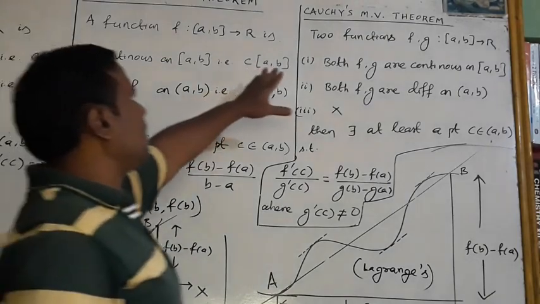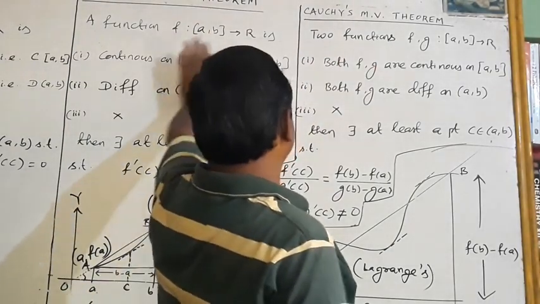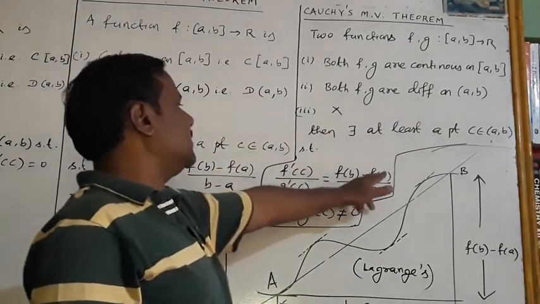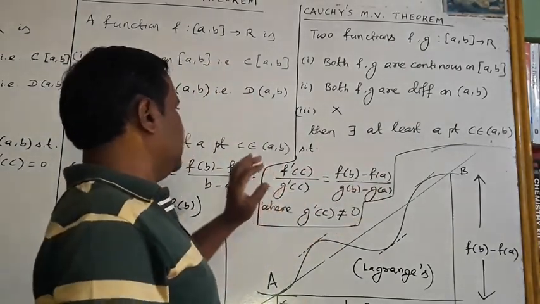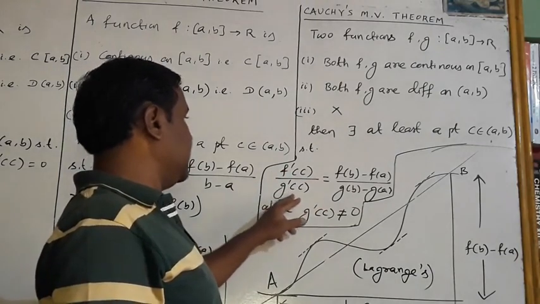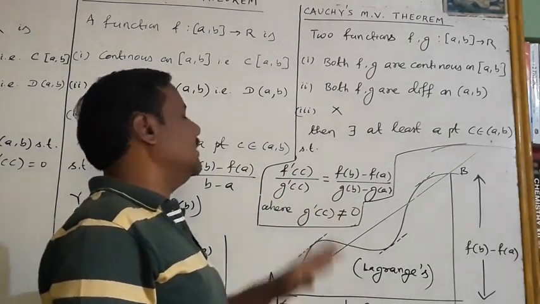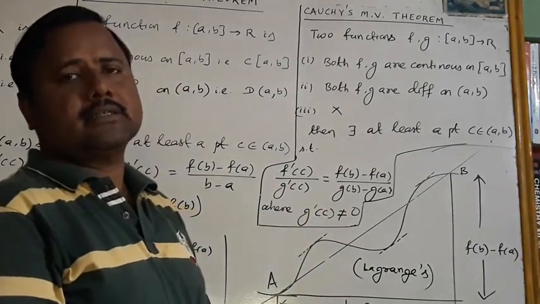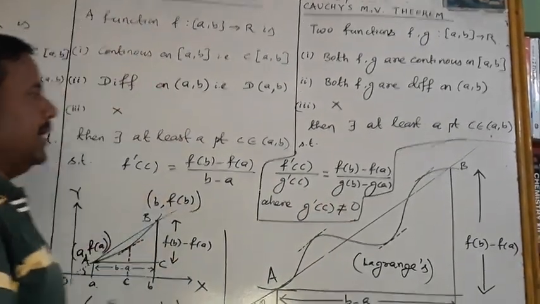There are three theorems. All conditions of Cauchy's are similar to Lagrange's, only that (f(b) minus f(a)) by (g(b) minus g(a)) is equal to f dash c by g dash c. The condition is g dash c not equal to 0. If g dash c is equal to 0, then it is undefined. Okay, now look at me.